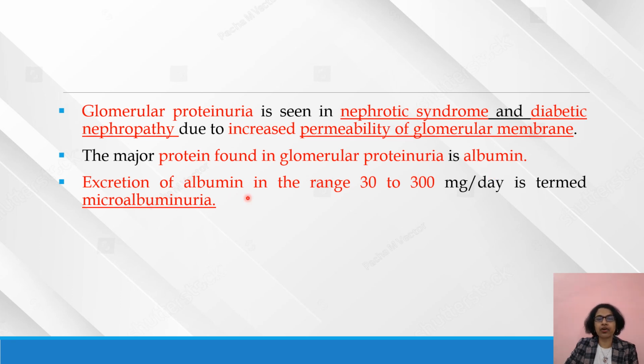Excretion of albumin in the range of 30 to 300 milligram per day is known as microalbuminuria. We know the meaning of this. Micro means a small amount of albumin is present in the urine, in the range of 30 to 300 milligram per day. So that is known as microalbuminuria.